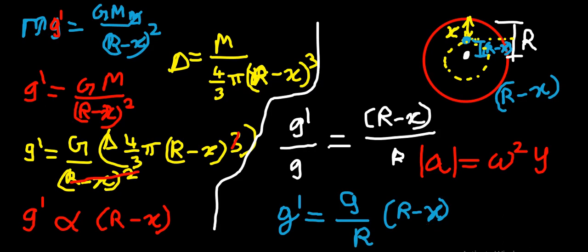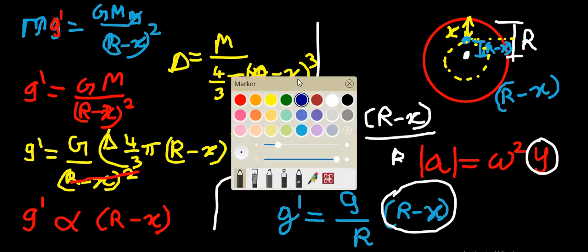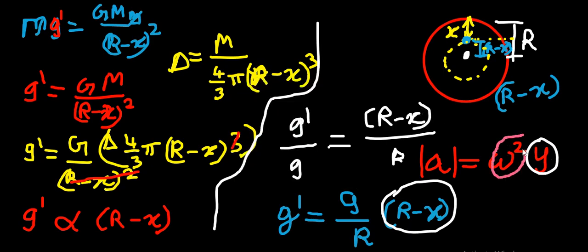So by comparing these two equations you can note down that y is nothing but r minus x, the displacement of this object. So this object is falling into this, so the displacement is r minus x. The midpoint is the mean position, so from the mean position, r minus x is going to be the displacement. Here the omega square, I'm taking a light pink color, is nothing but G by R.